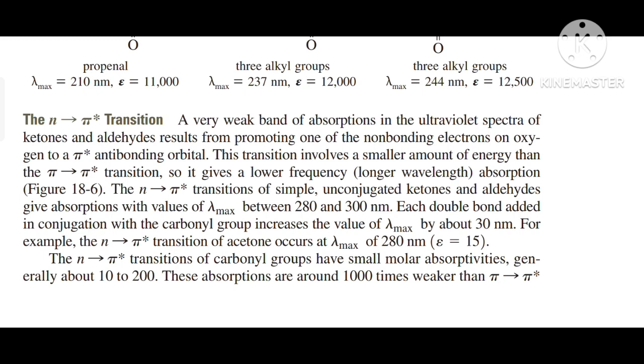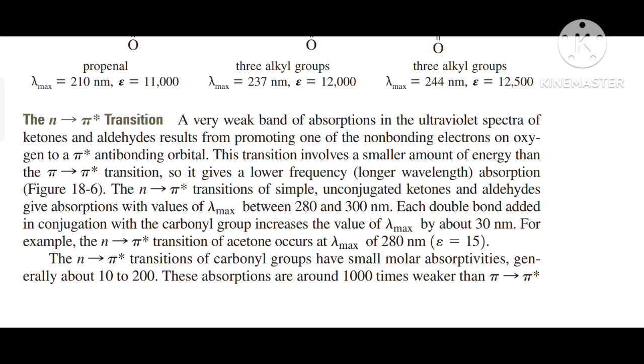This transition involves a smaller amount of energy than the pi to pi star transition, so it gives a low frequency, longer wavelength absorption. The n to pi star transitions of simple unconjugated ketones and aldehydes give absorptions with a lambda max between 280 and 300 nanometers.